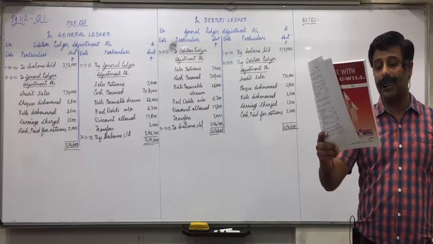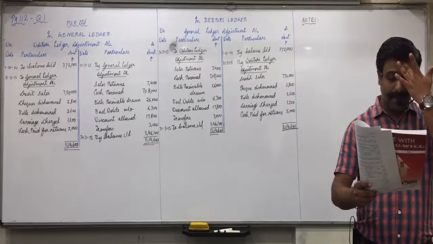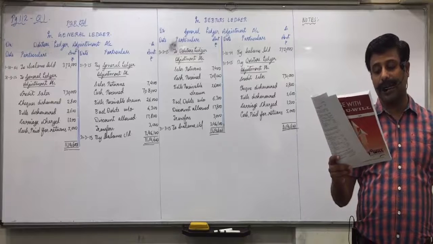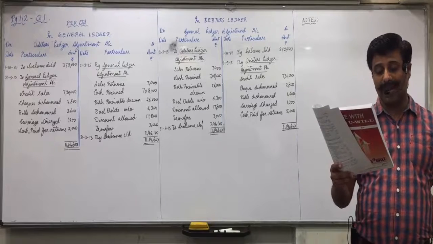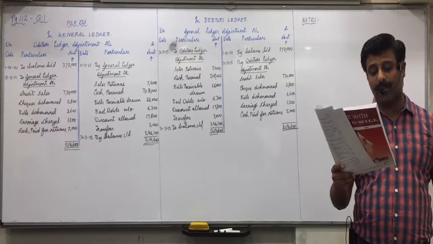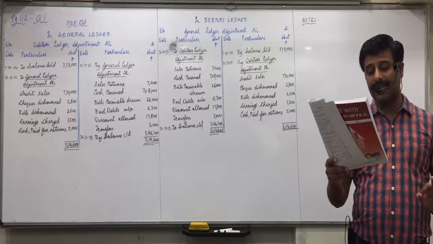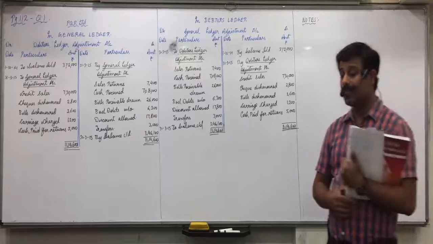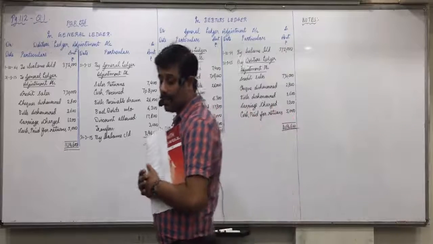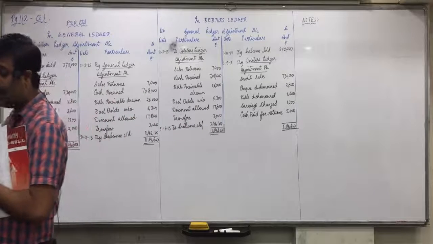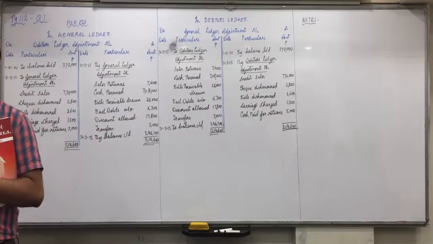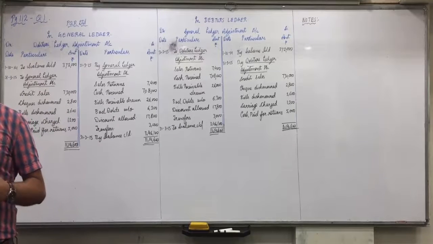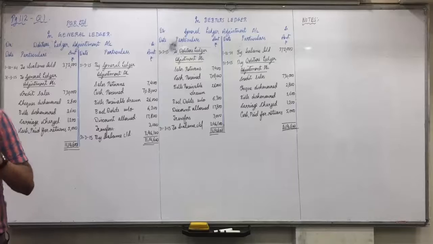The following details were extracted from the books of XYZ Limited for January 2015. Opening balance of creditors, rupees 19,570, on 1/1/15. In the first sentence, the last words underlined, for January 2015. It is only of 1 month. So opening balance on 1/1/15 and all other transactions on which date? 31/1/15, end of the month.